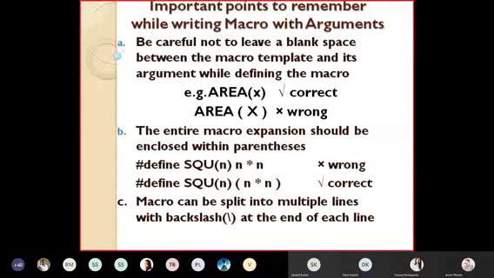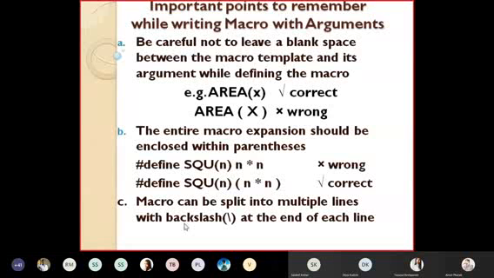Now we go for the next point to be taken in C. Which point should I consider, to remember while writing this macro? Now consider point C. It says split multiple lines, having multiple lines.